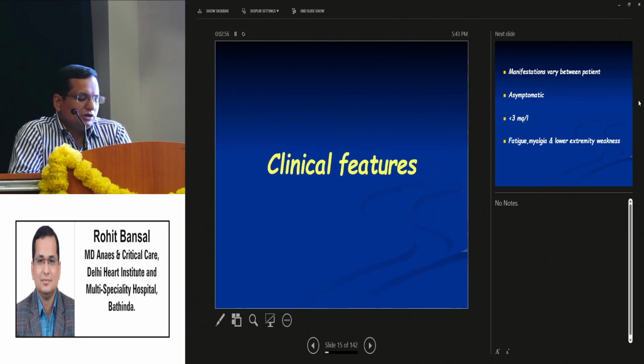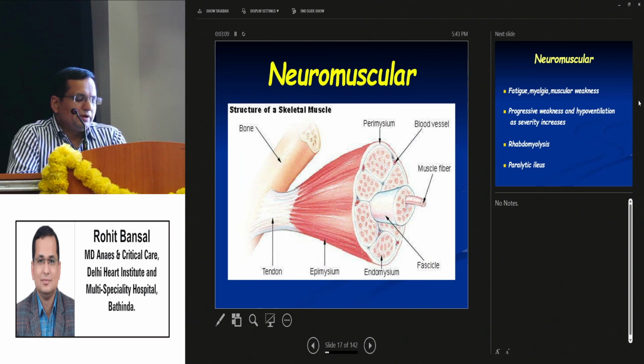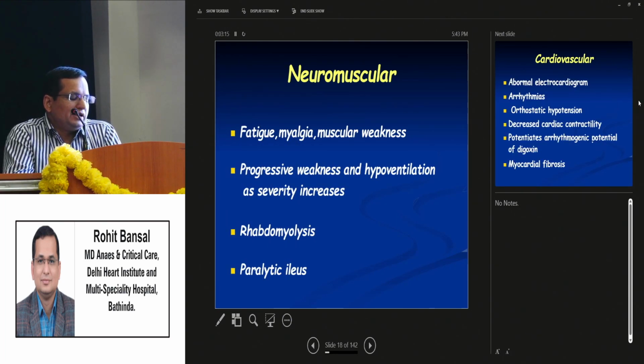The clinical features of hypokalemia. Manifestations vary between patients. Usually the patients are asymptomatic. They become symptomatic only when the value is less than 3 milliequivalents per liter. The main clinical features are neuromuscular, which includes fatigue, myalgia, muscular weakness, progressive weakness and hypoventilation as severity increases, rhabdomyolysis and paralytic